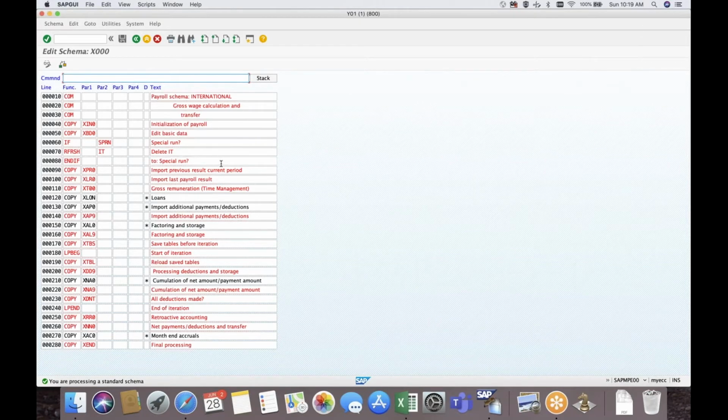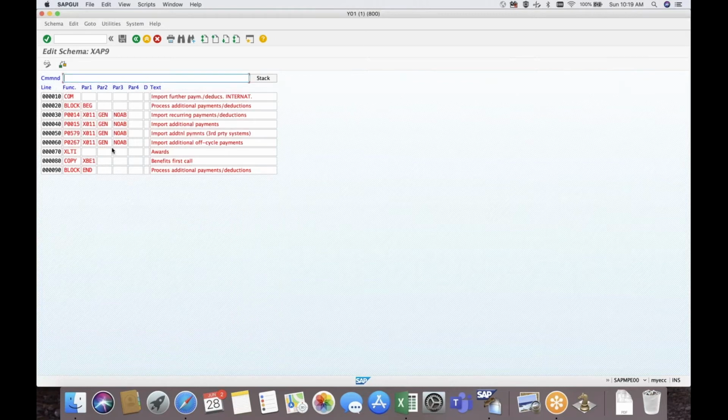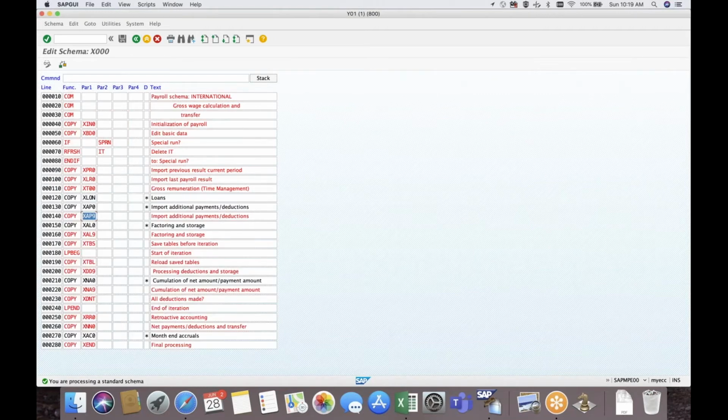Initially, I will explain. If you see here, import traditional and payments. In this place, all the data from info type 14, 15, and all this stuff will come into picture. So if you are writing a PCR on a wage type which is in info type 15, and on that PCR you inserted above this schema, obviously we will not have any output. So we have to insert the PCR after this.